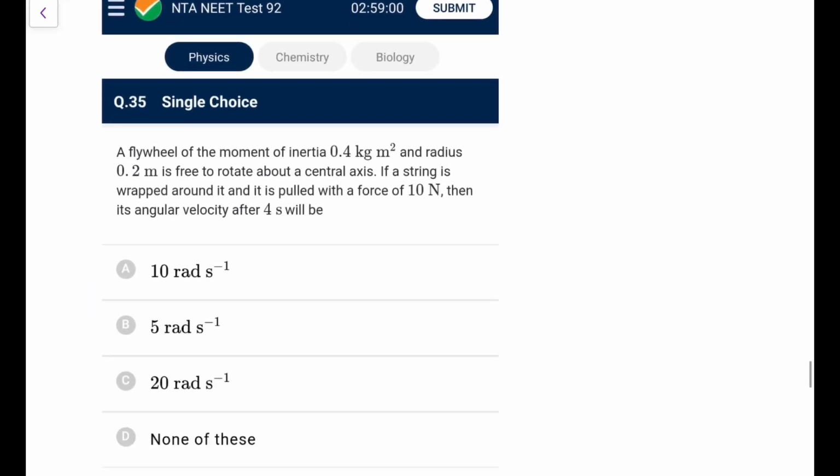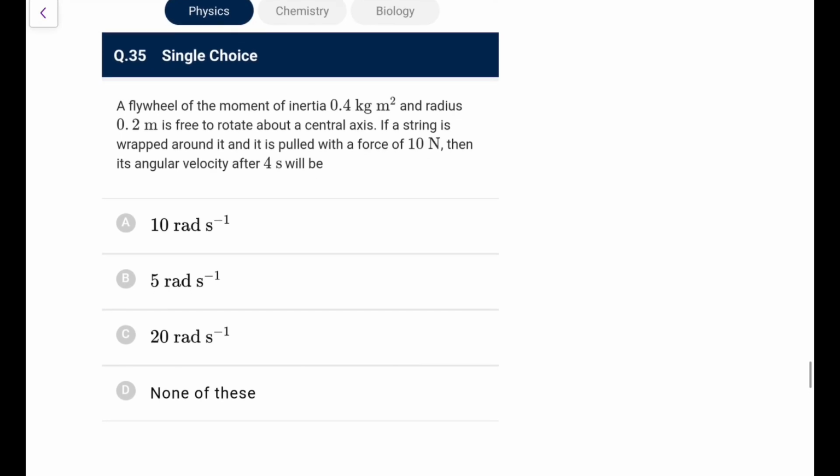Next, a flywheel of moment of inertia 0.4 kg per meter square and radius 0.2 meter is free to rotate about a central axis. If a string is wrapped around it and it is pulled with a force of 10 Newton, its angular velocity after 4 seconds will be? So 10 Newton force wrapped around and for 4 seconds. So first of all, what we can say, the torque generated would be 10 into 0.2, that is 2 Newton meter. That torque is being pulled for 4 seconds.